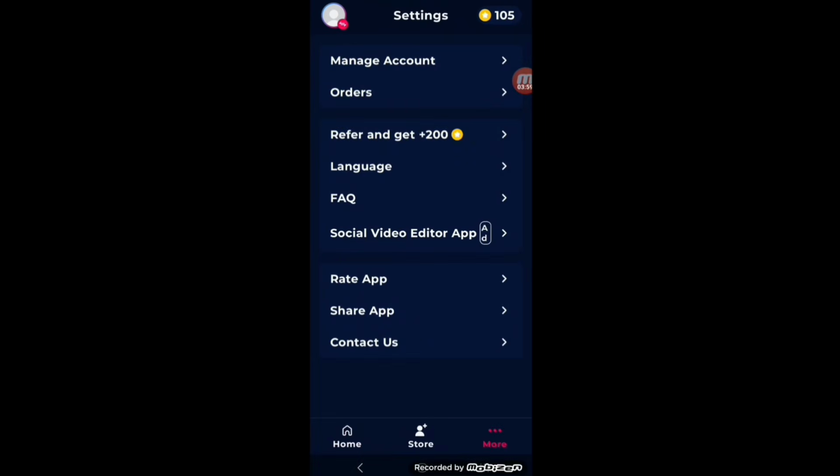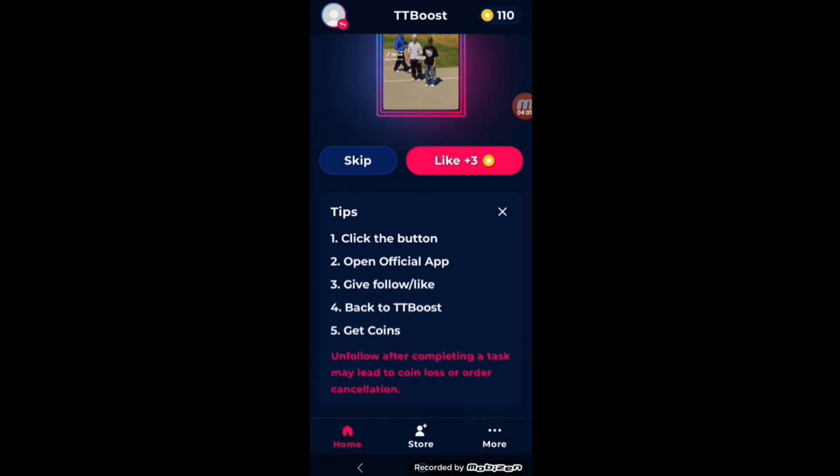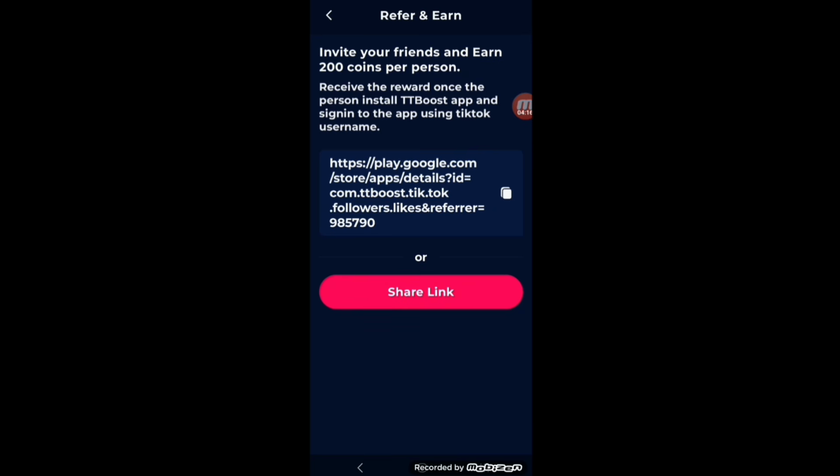So if I come back to the home page, you can see now I have 5 more coins. Now totally I have 110 coins. You can even go to store and see the profile that you can go for. You can even invite your friends here, and on inviting you can get 200 coins per person. The more you invite, the more you will be able to get.